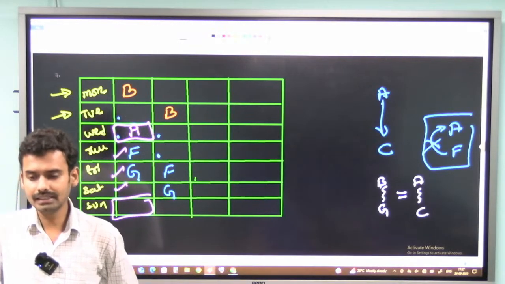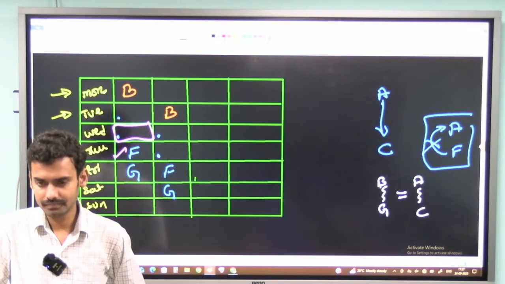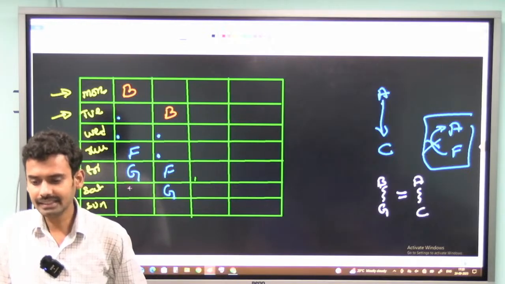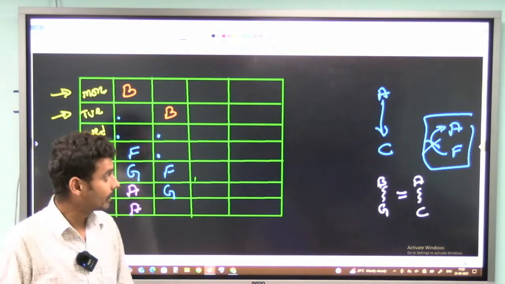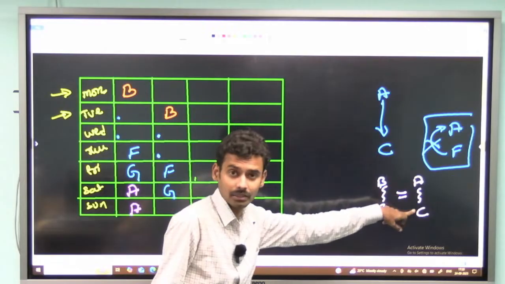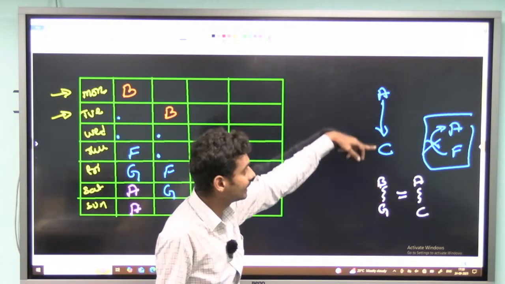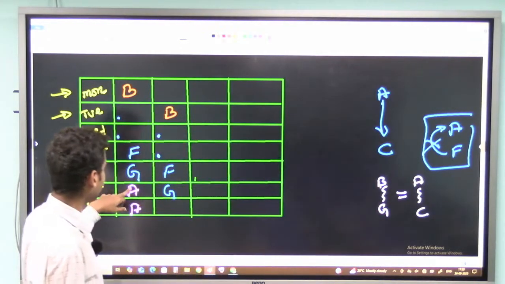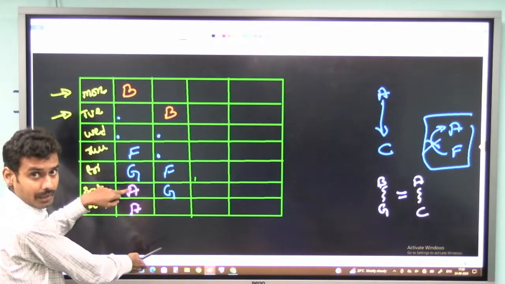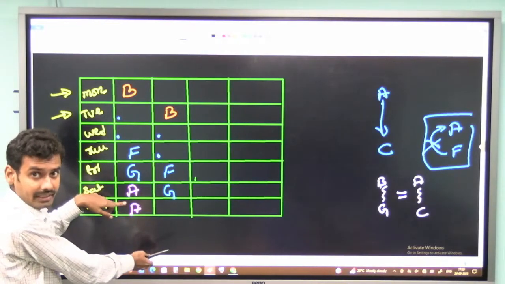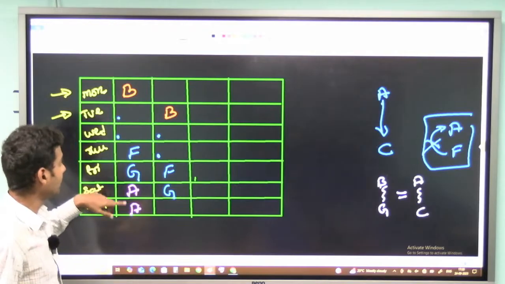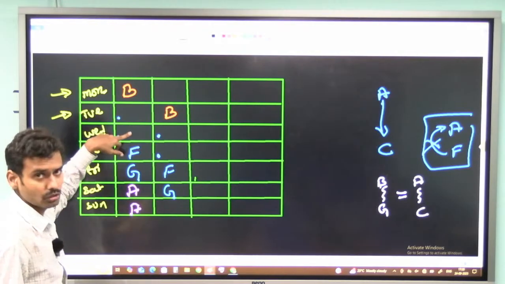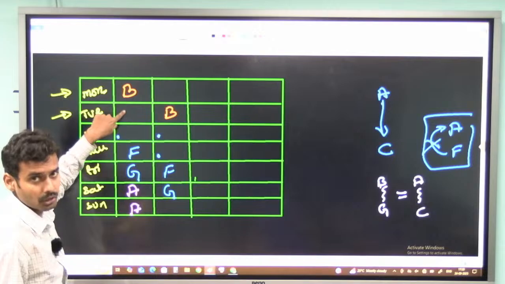Next, the only place left for A is the last place. If I consider A here or A here, the question is saying there should be 3 persons between A and C, and C is always below A. So if I consider A here, I have no 3 places below him. If I consider A here, I don't have any 3 places below him. So these 2 places are also not possible. This case is also not possible. So this is the only possibility for A.